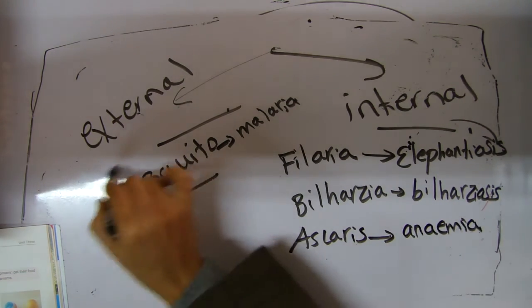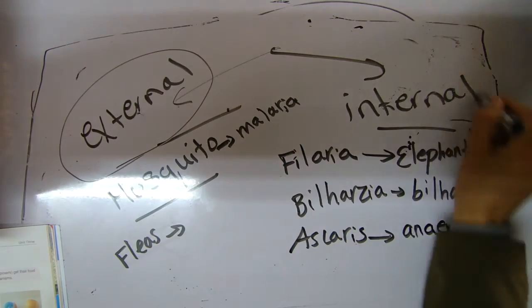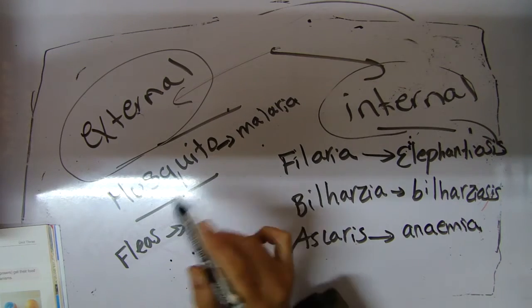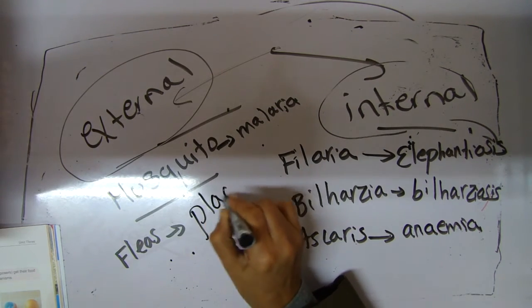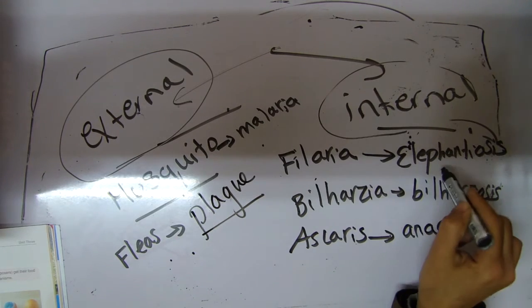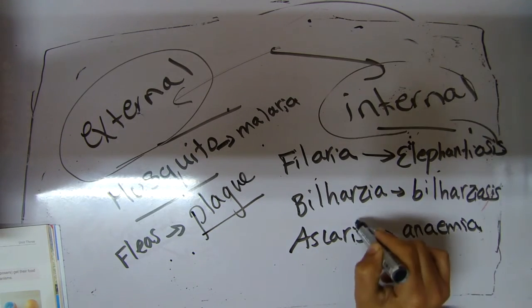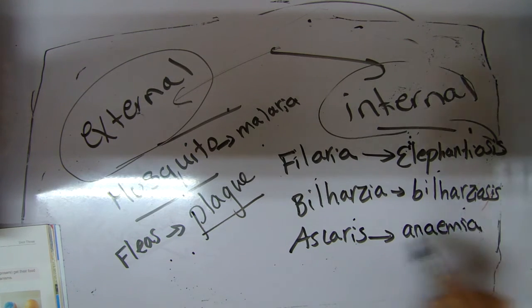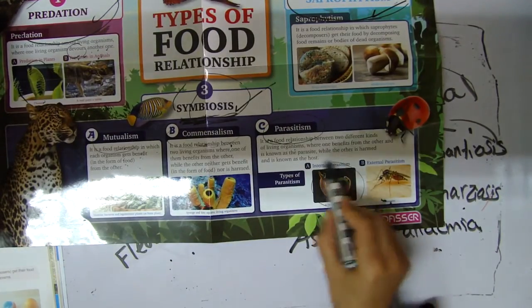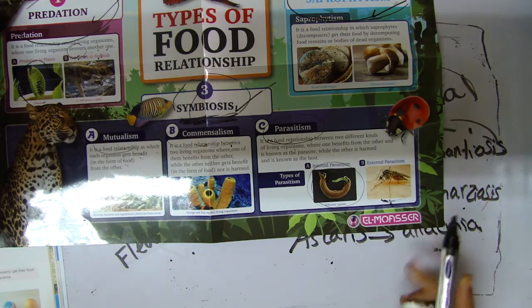Again, we have external parasites and internal parasites. Mosquito makes malaria, flies make blood disease. Internal, like Filaria, making infantile diseases. Bilharzia's diseases. Ascaris, anemia disease. Here is the bilharzia. We have a picture of bilharzia disease. This is the bilharzia, and this one is the mosquito.